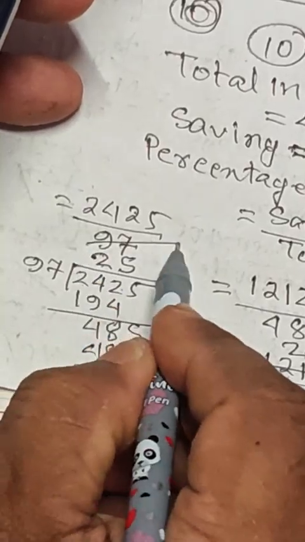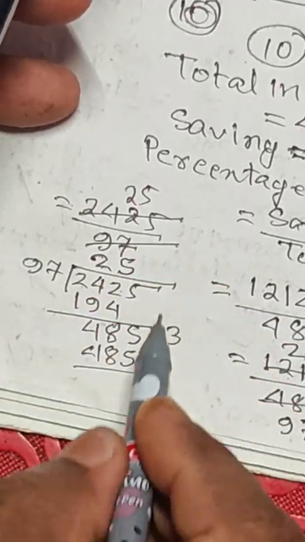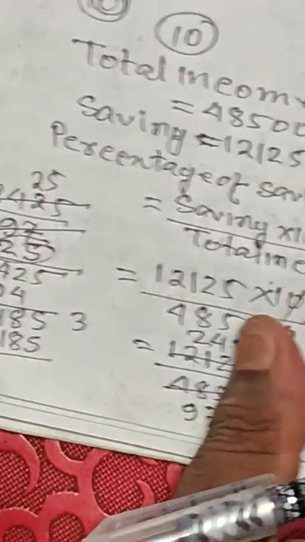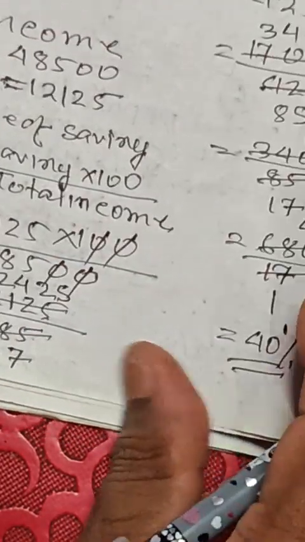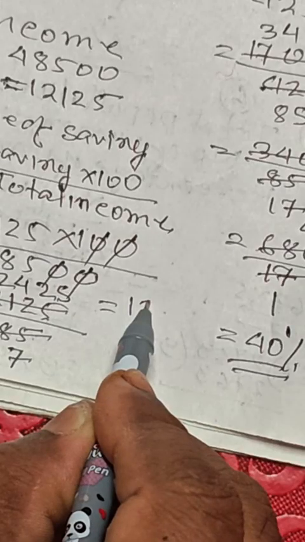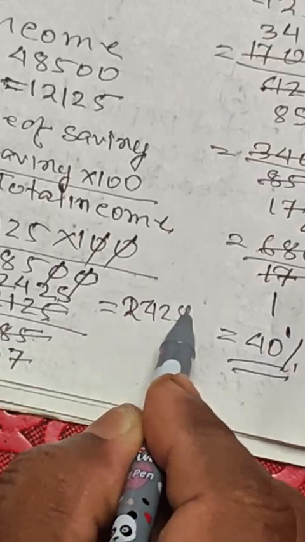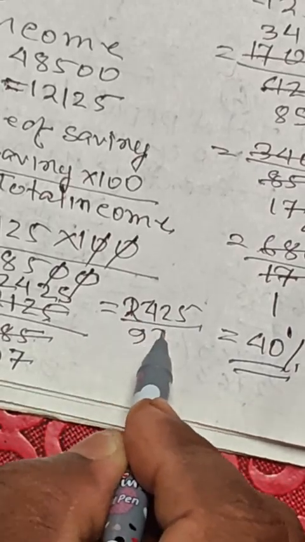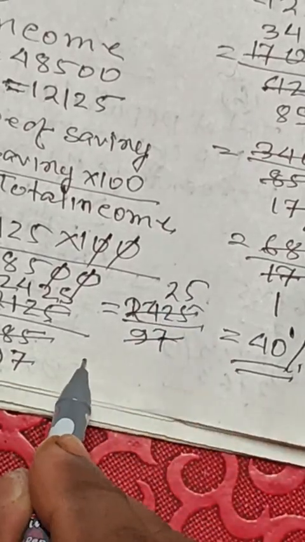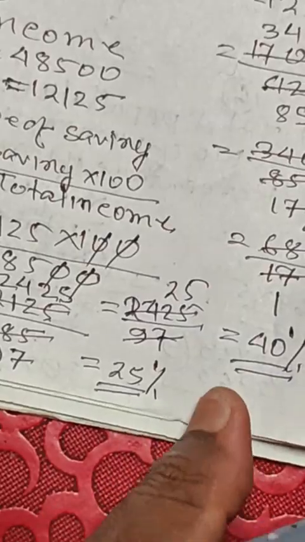So when this is cancelled, we get 25. 2425 divided by 97, this is divided by 25. Percentage of saving is 25%.